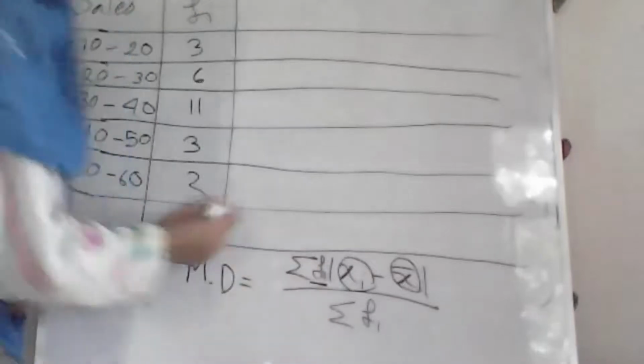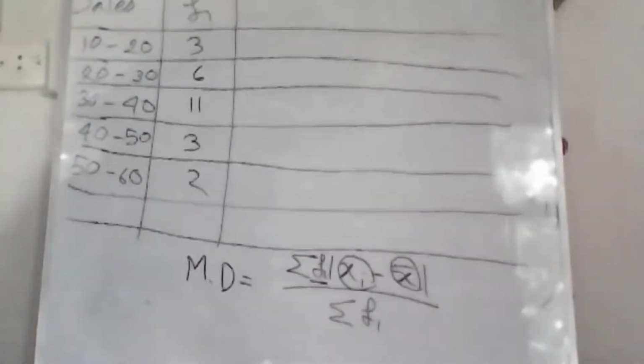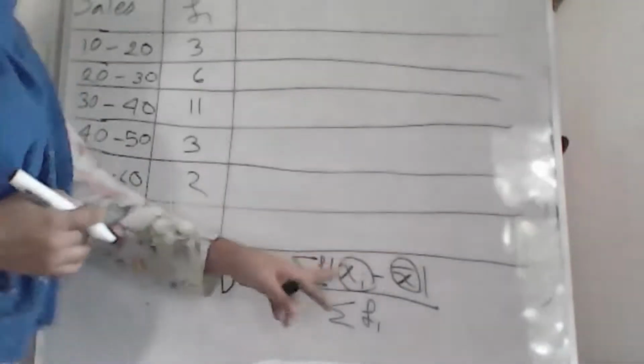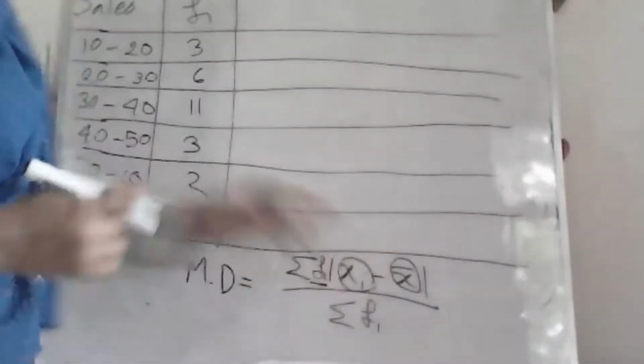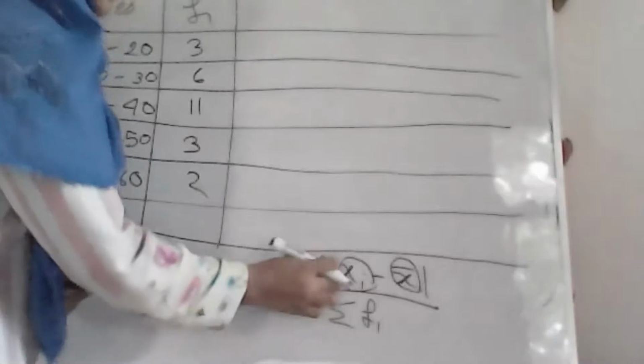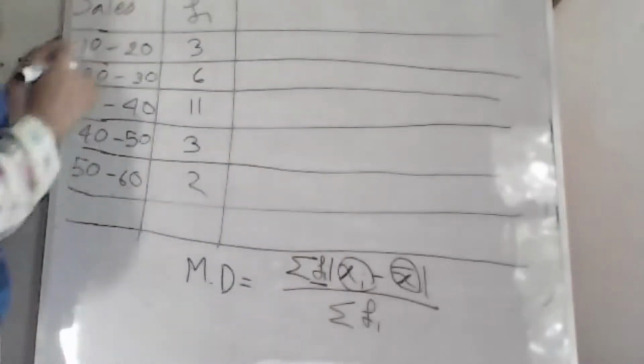So you need the mean, and you also need xi. We already have fi in the frequency table, in the frequency line. So we just need the mean and xi. We know how to find a mean for any group data. First we need to find out what xi is, and for this kind of data xi is the mid value.